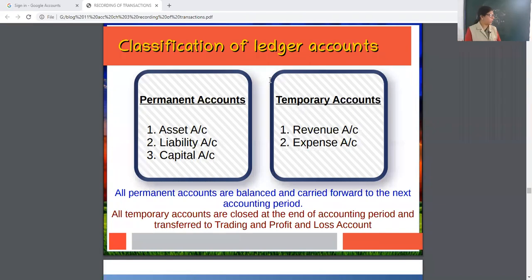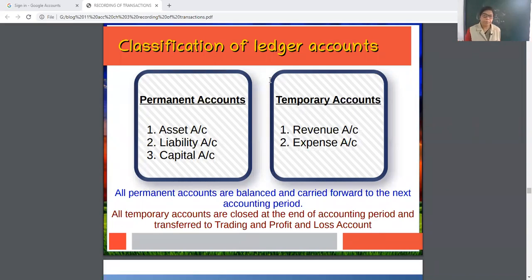Permanent accounts are asset, liability, capital. Like land and building, plant and machinery, furniture and fixtures, or a vehicle, gold, jewelry. These are permanent. Generally you will keep them for a long time period. So these are assets and these are permanent. Same with capital invested in the business, according to going concern, also permanent.